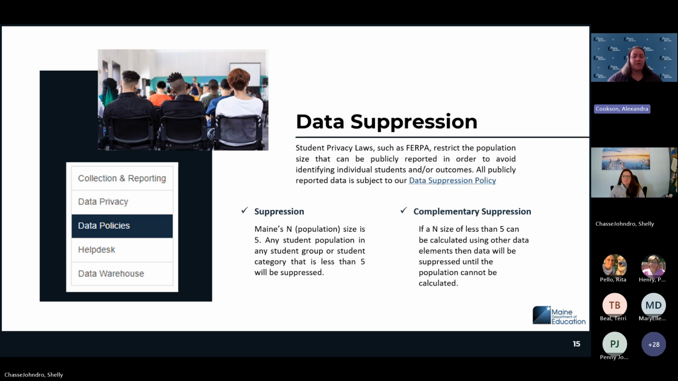So that could be, we have boys and we have girls. If the total number of students is 9, we have 5 boys and 4 girls, we have to suppress both boys and girls because both of those are going to be under 5. Even if we had 6 and 3, we would suppress both as well, because if we reported 6, 3 could be figured out rather quickly, and we would have identified that N size of less than 5, and those 3 students may be identified.